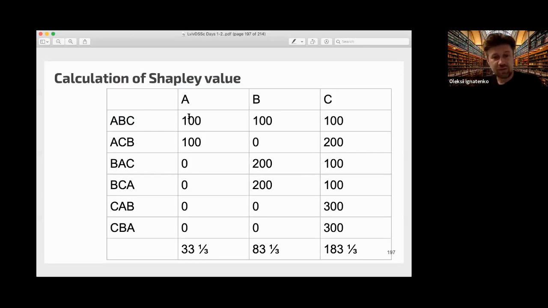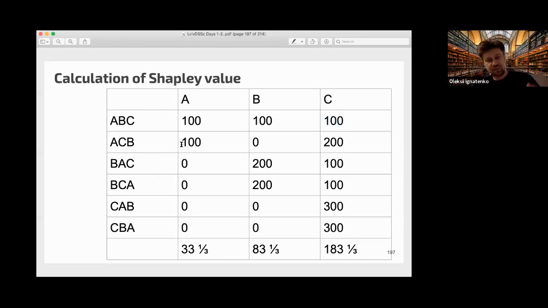So, for example, here we have the ordering A, B, C. First comes A, he builds the rod that he needs and pays 100. Then comes B, he pays for the part of the rod that he needs, 100. Then C comes and pays for the part of the rod that he needs, so it's another 100.